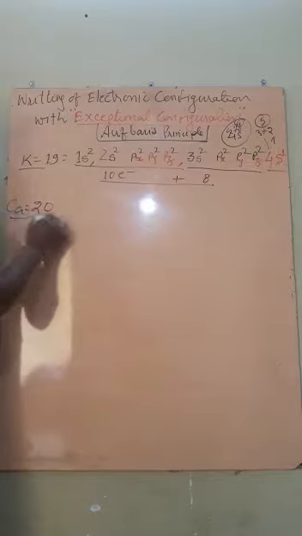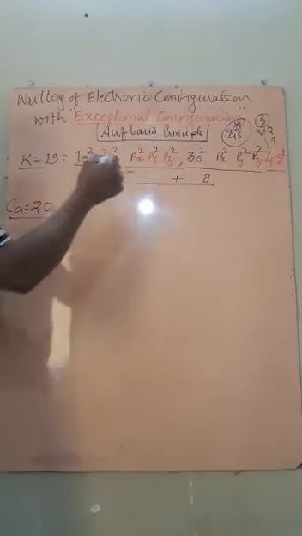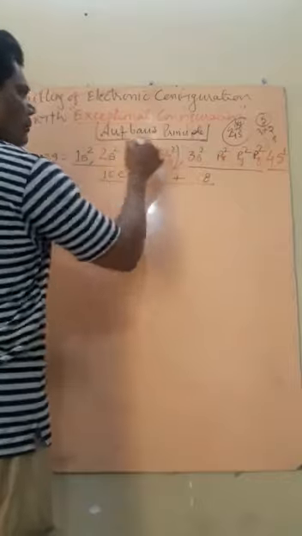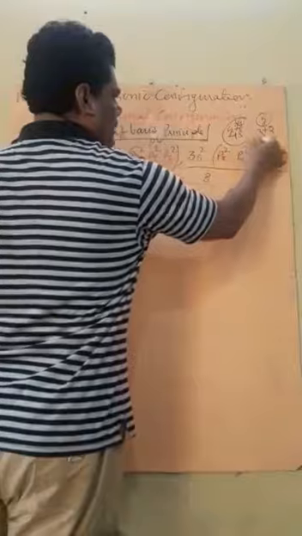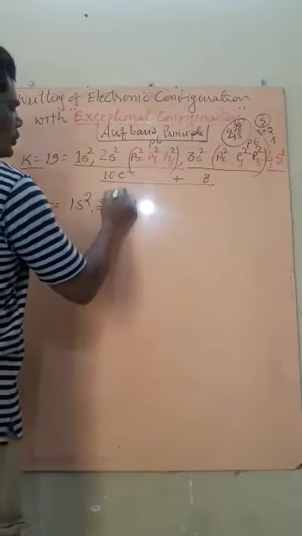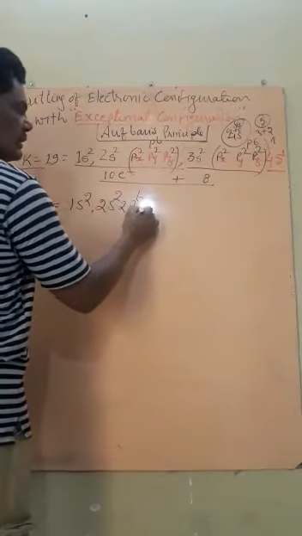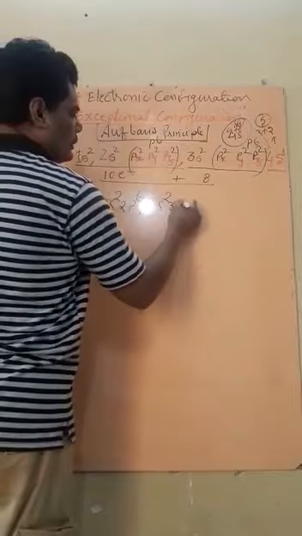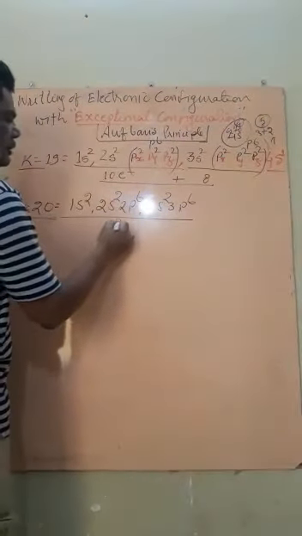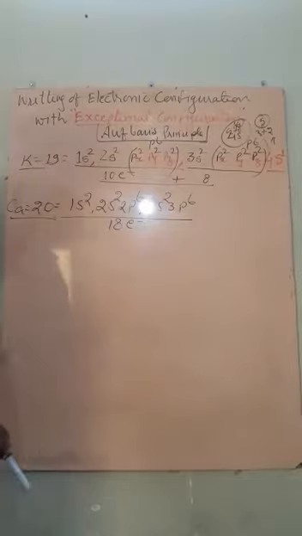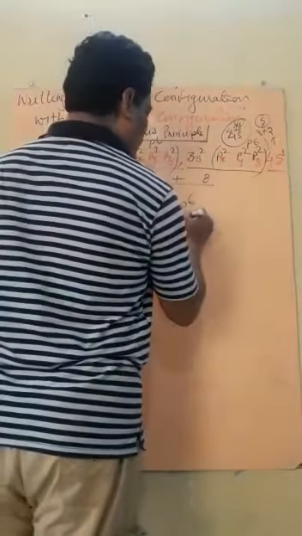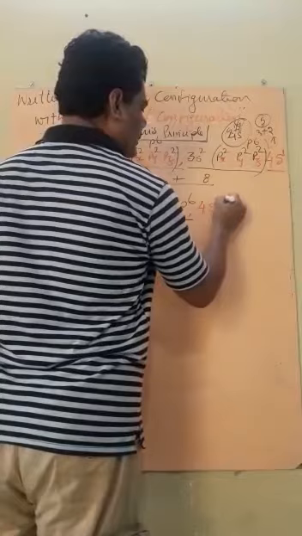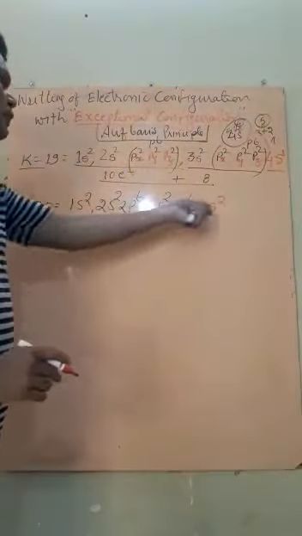Similarly, if I have to write the configuration for calcium, 20, now I am writing in short. The p will be written as p6, similarly this p as p6. So I start: 1s2, 2s2, 2p6, then 3s2, 3p6. Here it becomes 18 electrons. Now 2 electrons remain. These 2 electrons will be filled in the next orbital, that is 4s2. So 18 plus 2 is equal to 20.